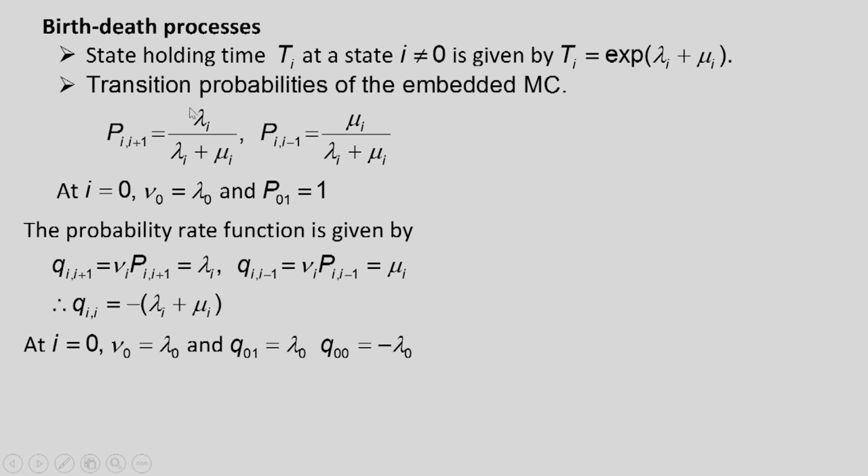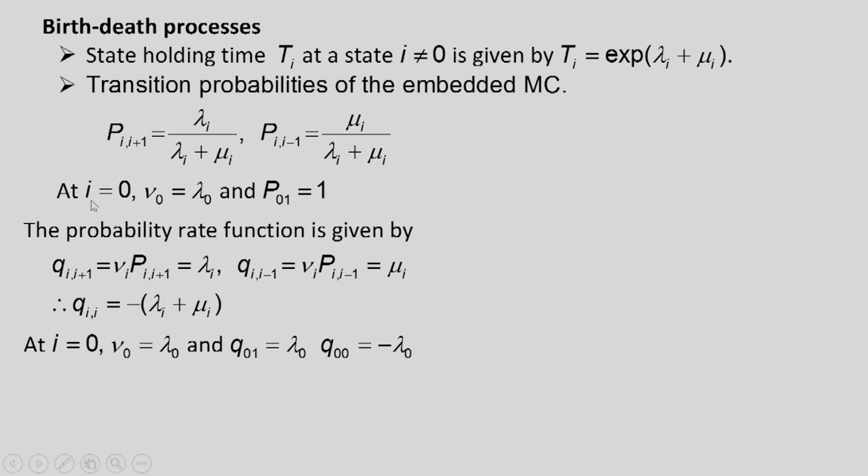And we also found the transition probabilities of the embedded Markov chain. There are only two transitions: there may be a birth and there may be a death. Because of that, P_{i,i+1} is lambda_i divided by lambda_i plus mu_i. Similarly, P_{i,i-1} is mu_i divided by lambda_i plus mu_i.